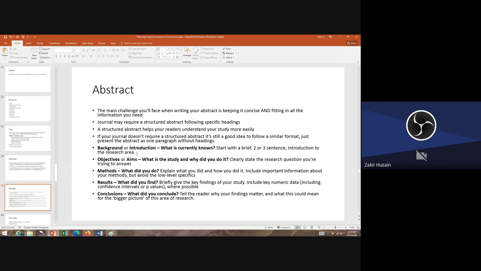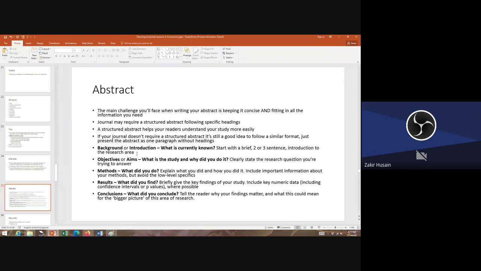But again, don't give too many details. Don't say I've used these methods, or I have used these variables. Because again, remember, you won't have much more than two to three sentences to write on this.